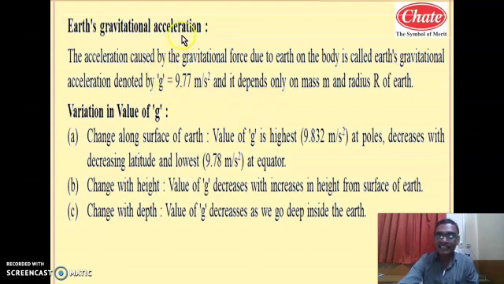How do we get this acceleration? You know very well the formula of gravitational force. We have solved many problems on gravitational force, that F equals capital G m1 m2 by r square. That is force. When force is divided by mass, you will get the acceleration. So this is also one type of acceleration: acceleration equals force by the mass.